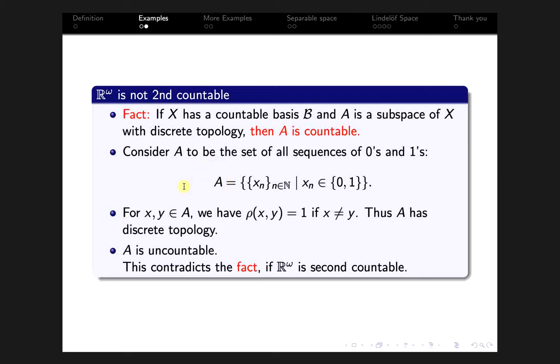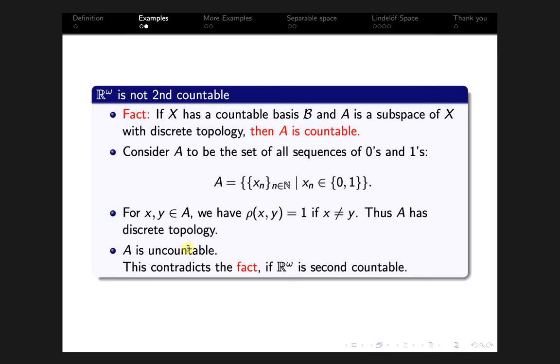And you see, the uniform distance between every two sequences x and y is 1 if they are different, that is x not equal to y. Therefore A has a discrete subspace topology. This fact demands that A is countable, but A is not countable. So this contradicts the fact, therefore R omega is not second countable.